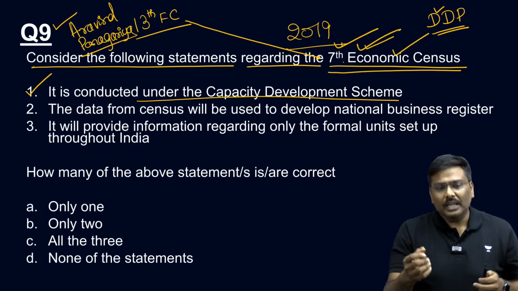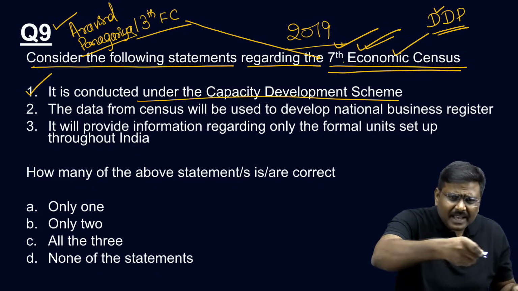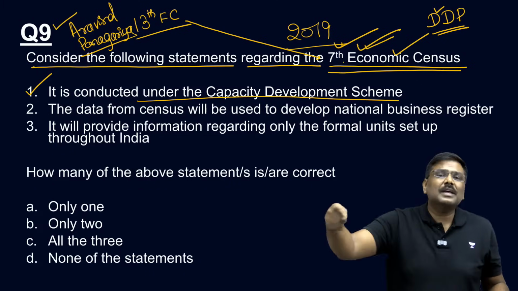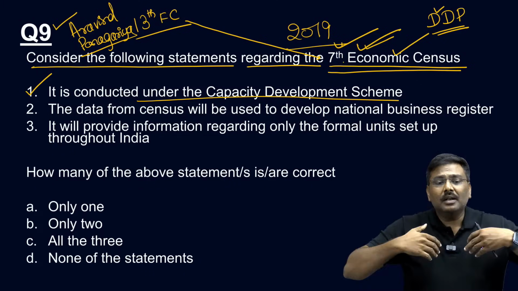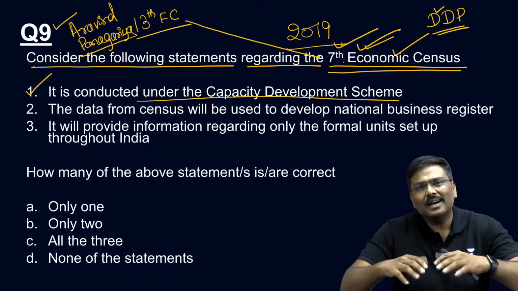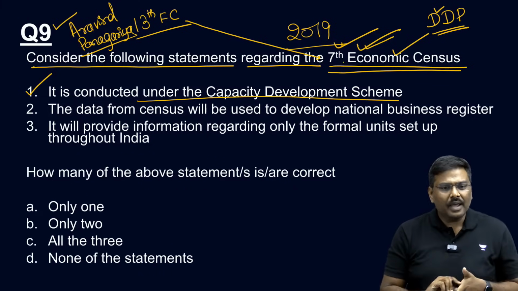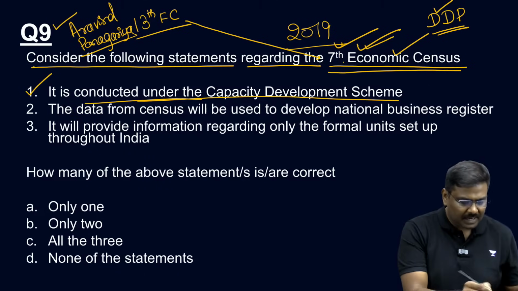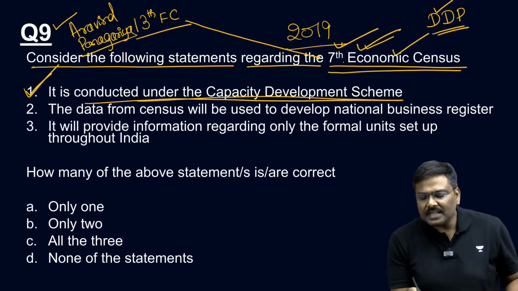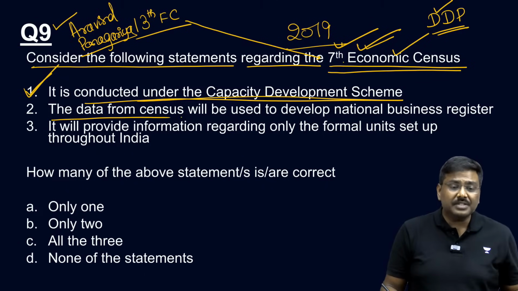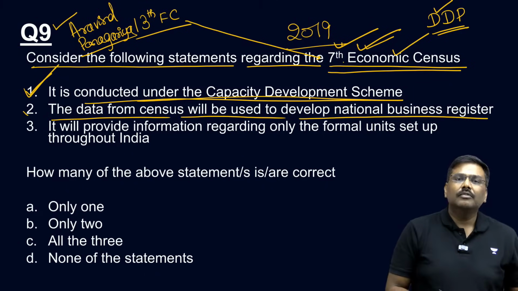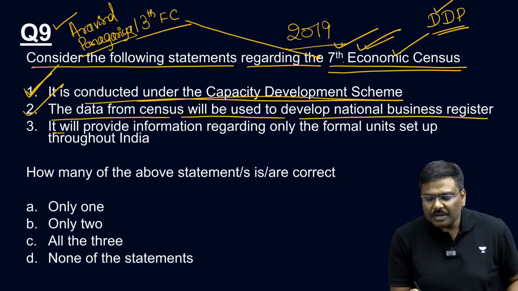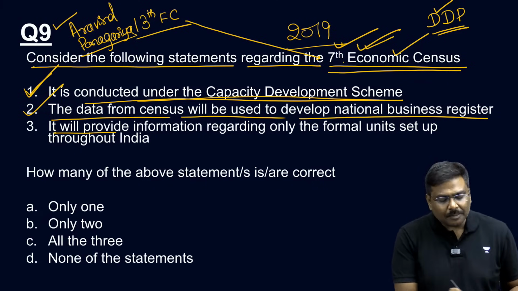And how can we do that? If I know how many formal enterprises are there, how many informal enterprises are there, I will be able to collect the data regarding production. Right, so first statement, it is conducted under the capacity development scheme. Yes. The data from the census will be used to develop a national business register. Yes, we will be able to develop a register for the whole of India. It will provide information regarding only the formal units set up throughout India.